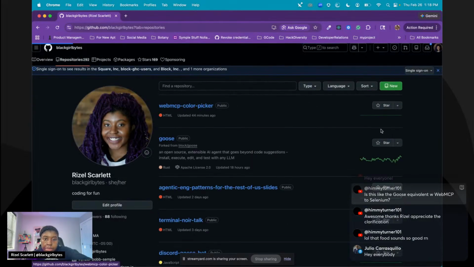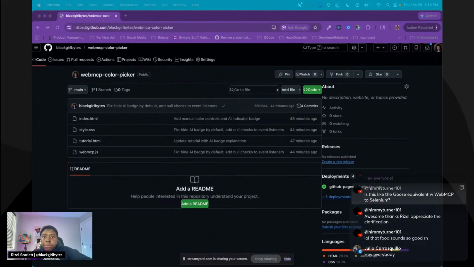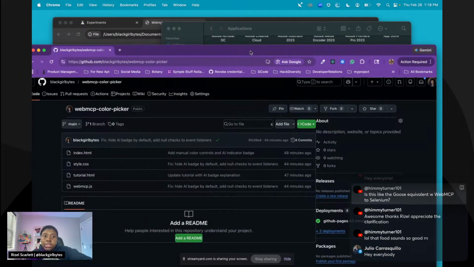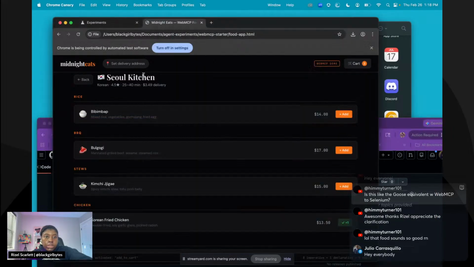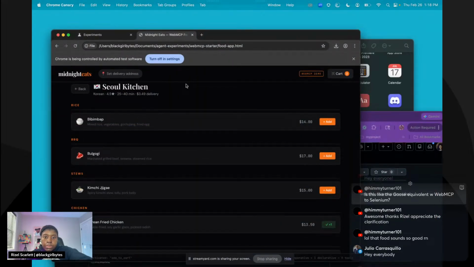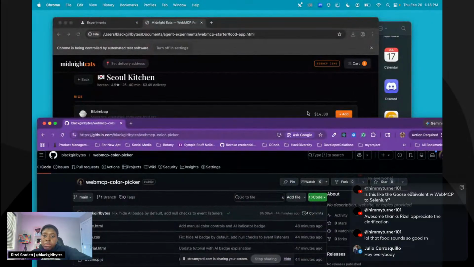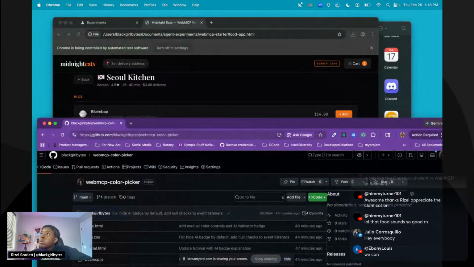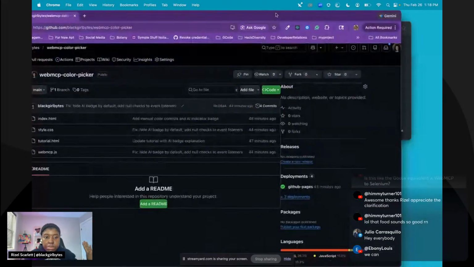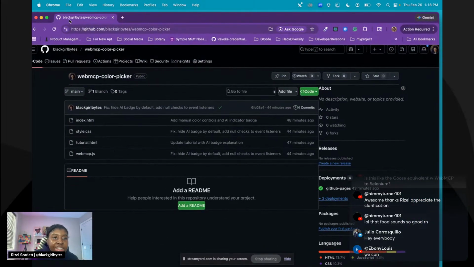Repositories, WebMCP color picker. This is a simple, oh, you guys can't see my screen. Oh, you can. This is just layering over it. Where's that coming from? What? Give me a quick. Oh, you can? I think you could see this. Oh no. Okay. It's just me being confused. All right, cool. Thank you, Ebony.